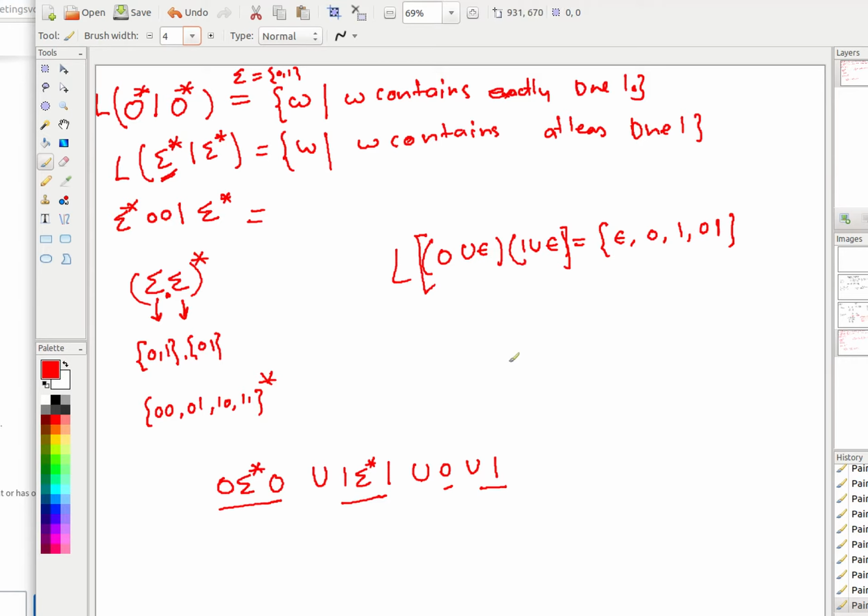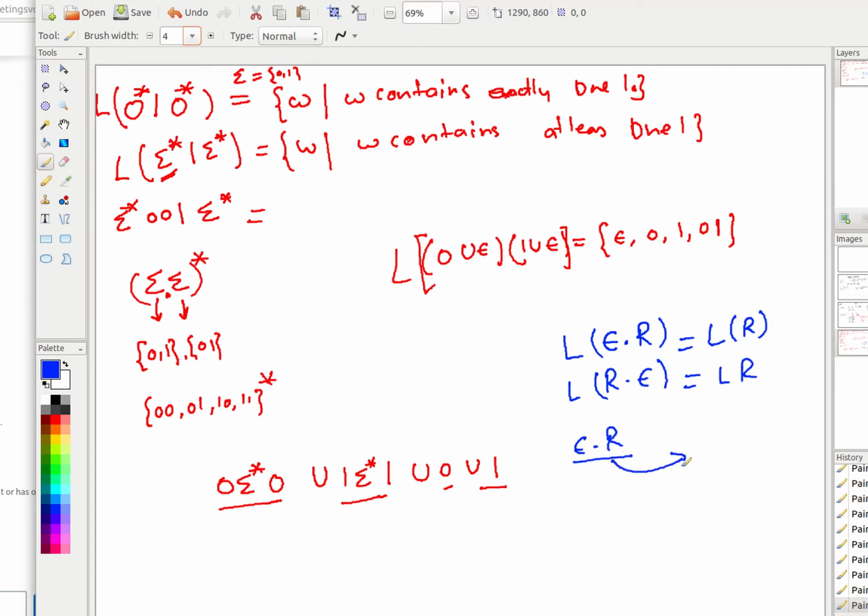So a few basic things that we need to keep note of: epsilon with a regular expression, whether you use any number of epsilons, or R with epsilon, if you take the language of this, it gives you the language of R itself. Therefore, whenever epsilon times anything is given, you can replace it with just that regular language.